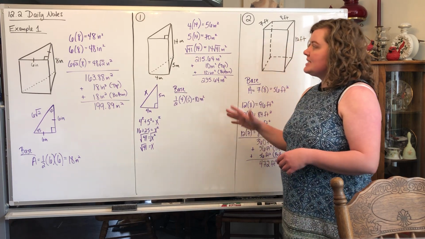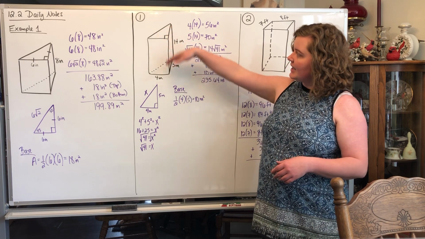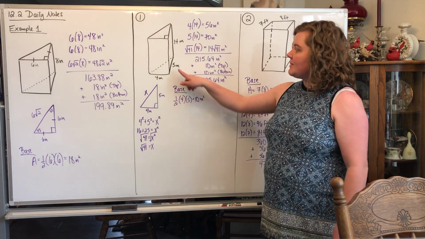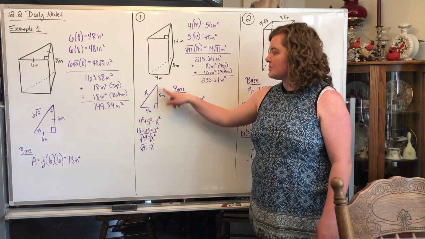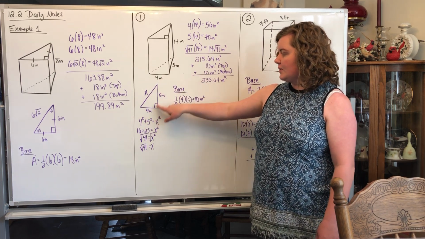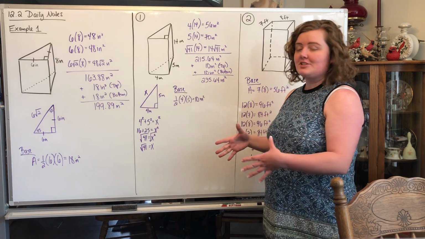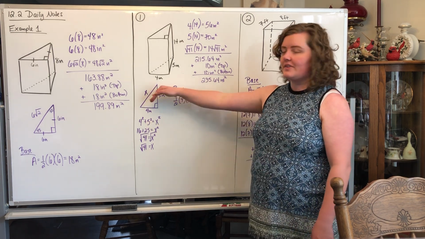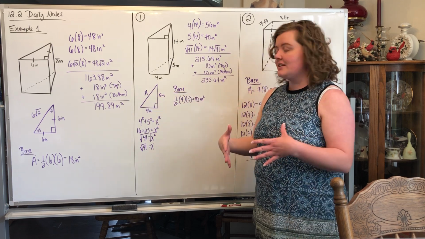Alright, so they gave you a very similar problem for number 1, because you have a triangle base again. So this time they gave you the measurements for the triangle down here. So what I would do is redraw your triangle. You've got a 4 and a 5. Now the problem is this is not the foundational right triangle. This is not a 3, 4, 5, okay? So we're going to have to figure out the hypotenuse by doing the Pythagorean Theorem.